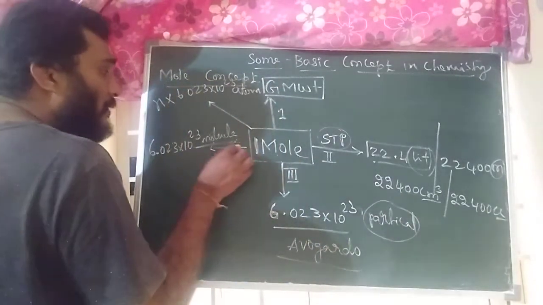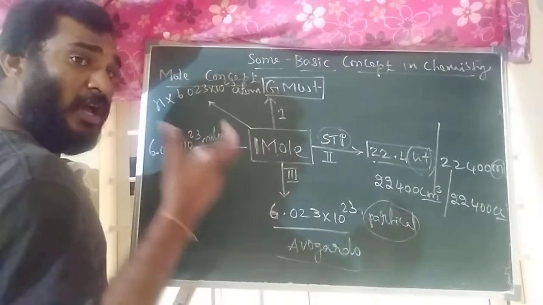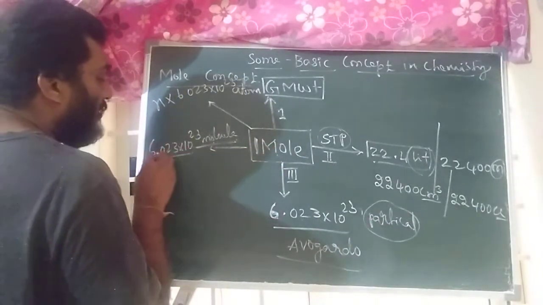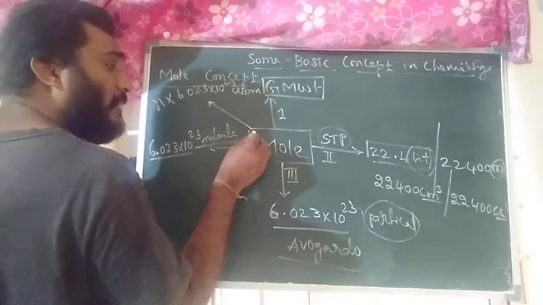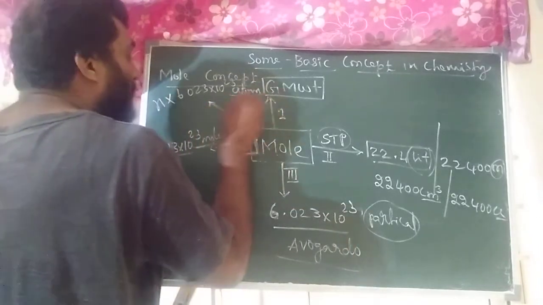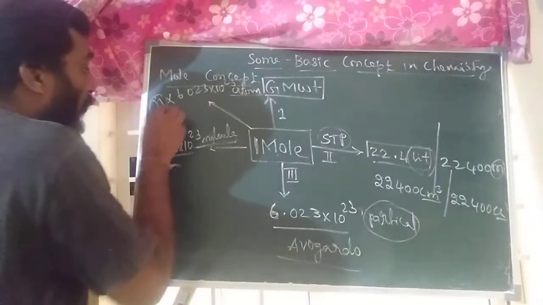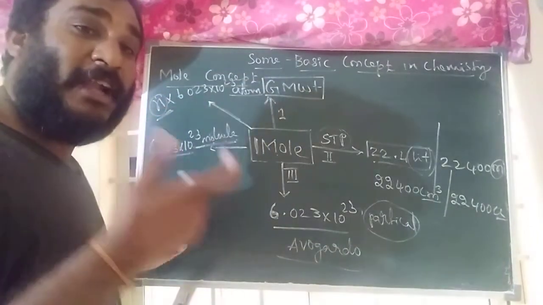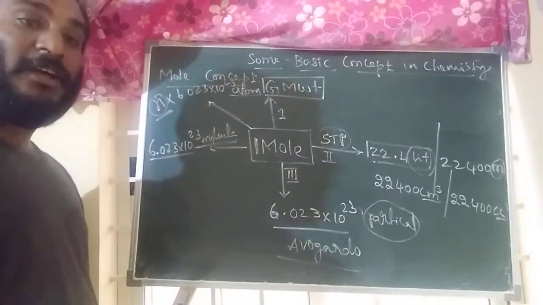In terms of molecules, one mole of any substance contains 6.023 into 10 to the power of 23 molecules. One mole of any substance contains how many atoms? We should write n into 6.023 into 10 to the power of 23. What is n? n means number of atoms. This is the definition for mole.